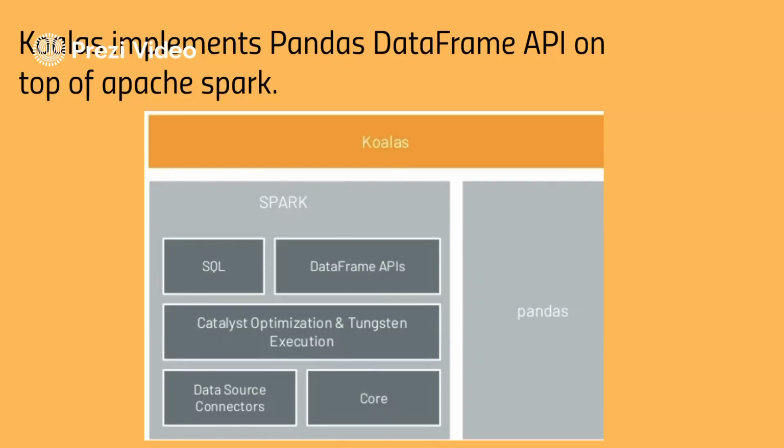It's a lightweight API which runs on top of pandas and Spark, where it takes the data frame from pandas and creates a new instance whenever a new data transformation is done on that data frame.